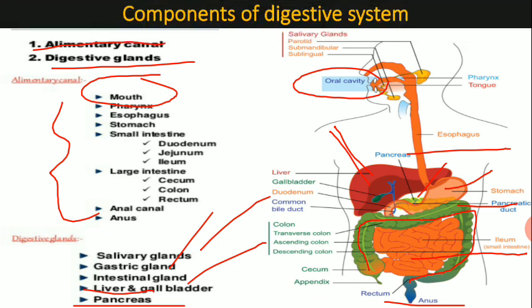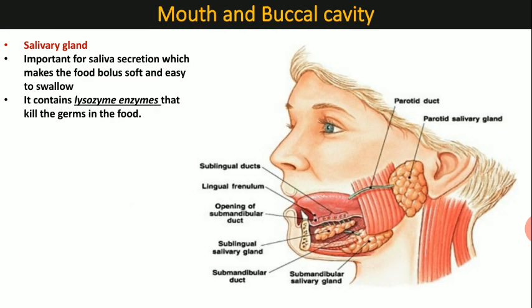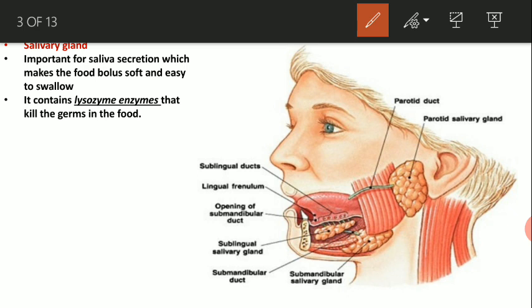Okay, now start our discussion with the first one, mouth and oral cavity. Now mouth is the opening and it opens into a space, that is the oral cavity. This whole portion is the oral cavity and this opening is the mouth. Now oral cavity bears three parts. First one is the salivary gland. Now these are the glands, salivary glands. Next one is the tongue, and third one is the teeth.